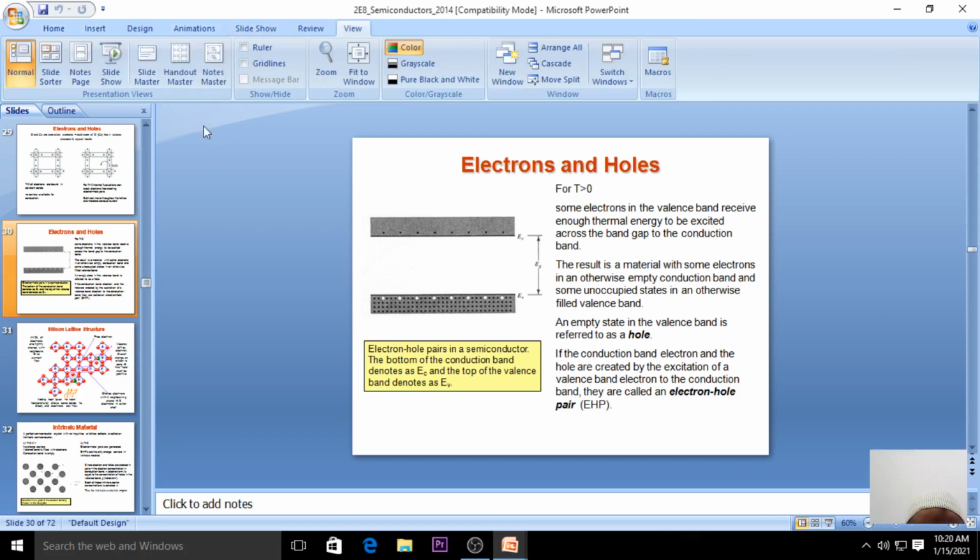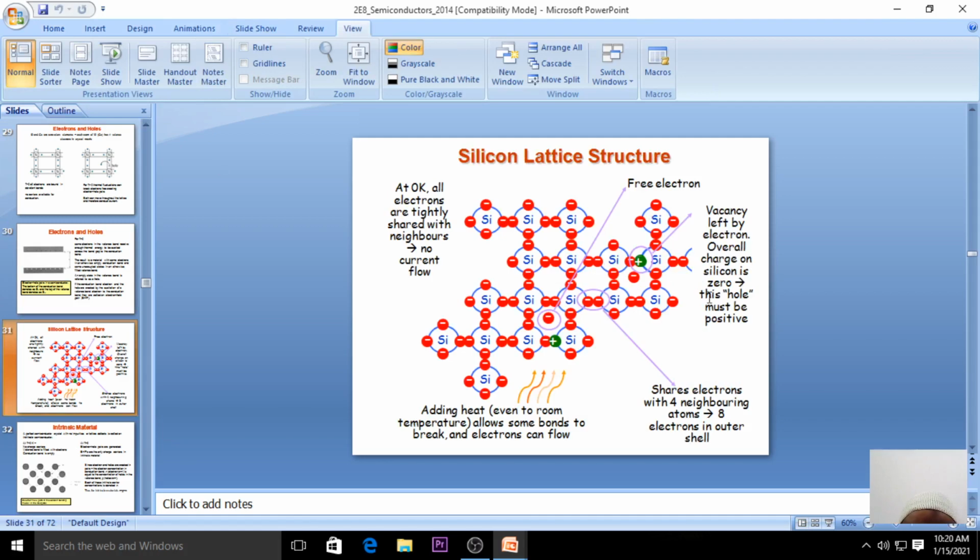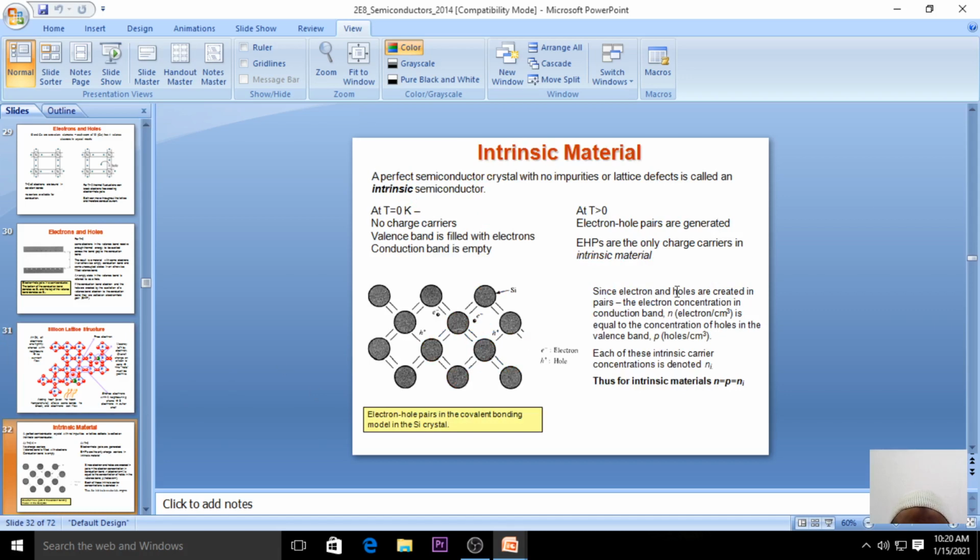Now we'll move to the next concept. This is the lattice structure of silicon. What is intrinsic? We just discussed: it is a perfect semiconducting crystal where you find no impurities. Why do we talk about impurities? Because we want to improve the electrical conductivity of that particular material. When you increase the electrical conductivity, definitely it can be used for various applications. So in order to use it for various applications, we dope or use impurities in the material.